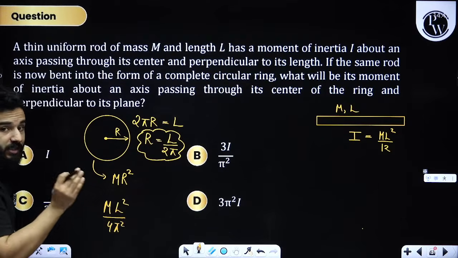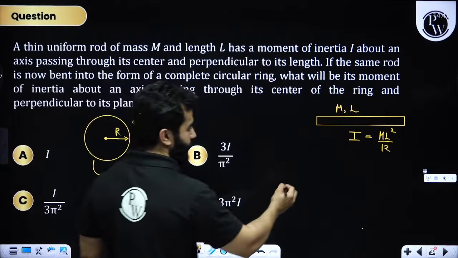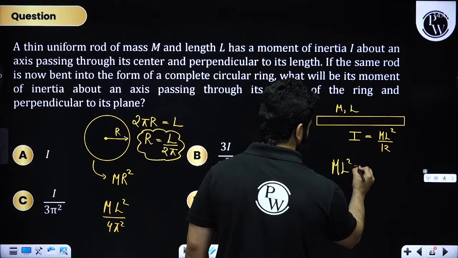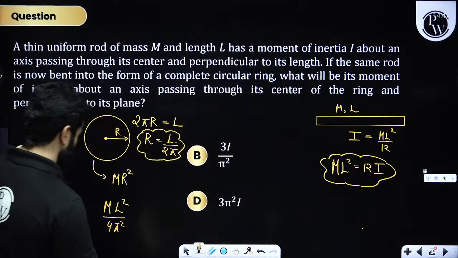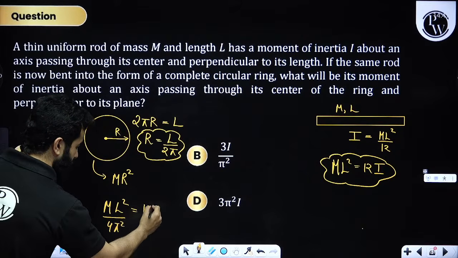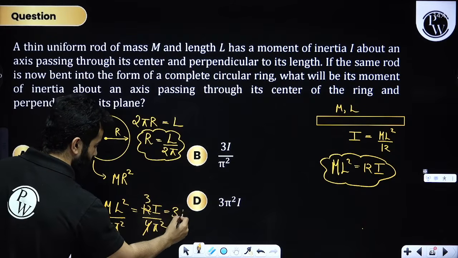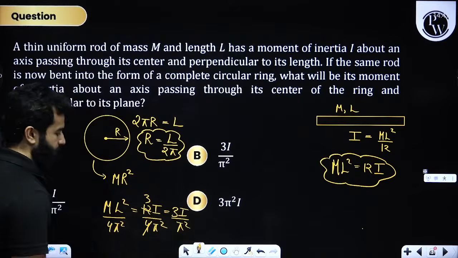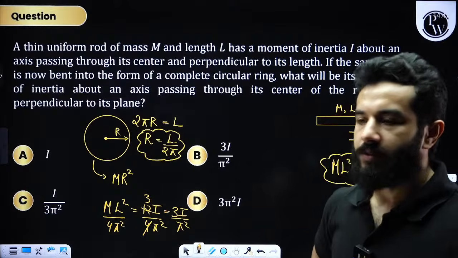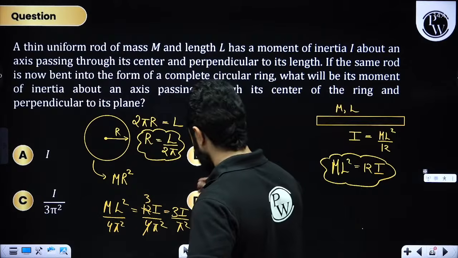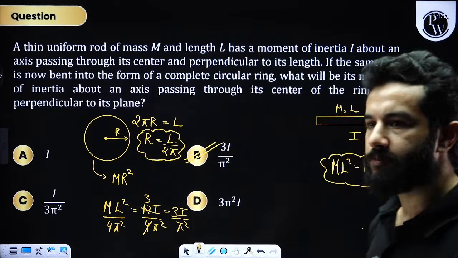Now they are not giving answers in terms of m. So instead of ml square, I am going to write 12I over here. So this will become 12I divided by 4 pi square, which becomes 3I by pi square. Clear? So 3I by pi square is option number B. Any more doubt, my dear friends? Sorted?